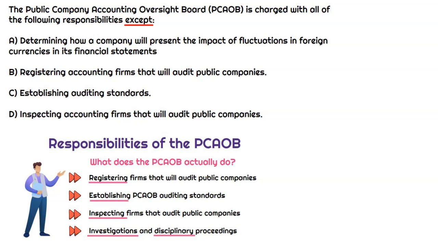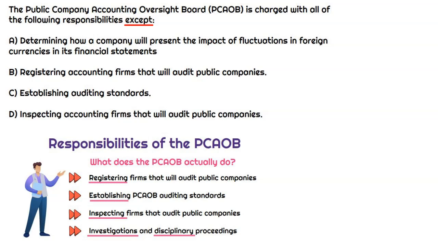They would be responsible for inspecting registered audit firms, right, to make sure that the firms are doing a proper auditing job. They'll go in and say, okay, how did you perform the audit? Do we agree with the conclusion? And then they're also responsible for conducting investigations and disciplinary proceedings. So those are the main responsibilities of the PCAOB.